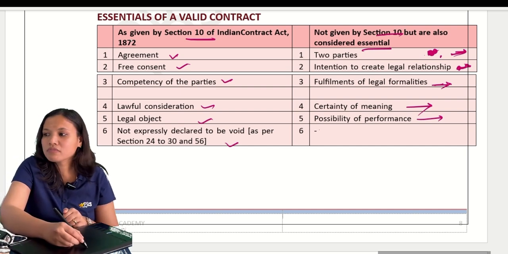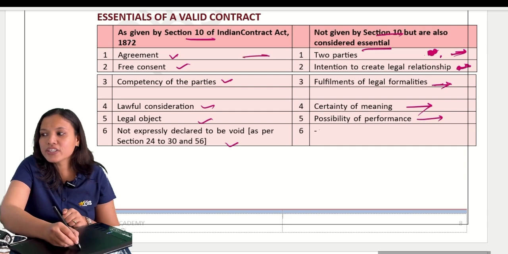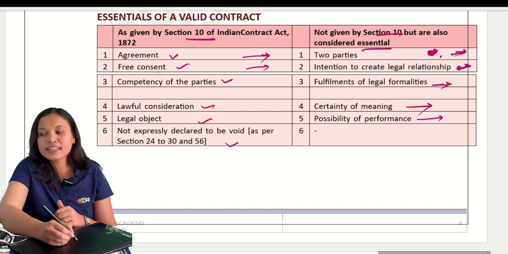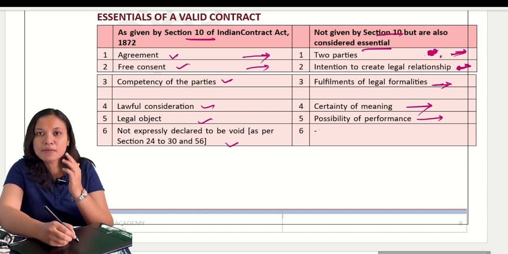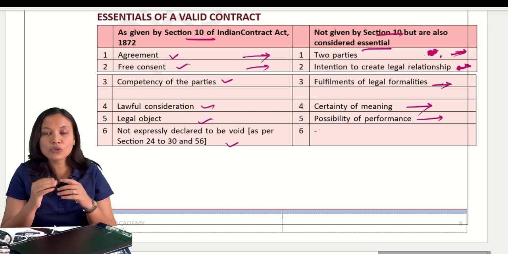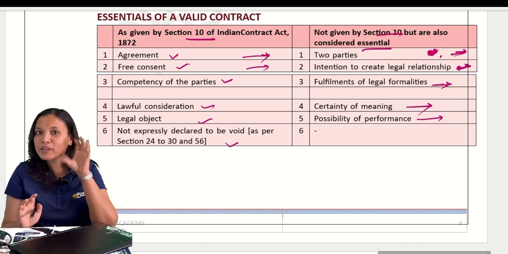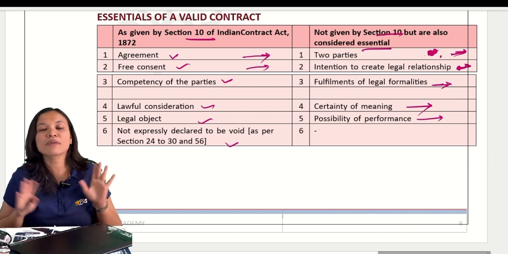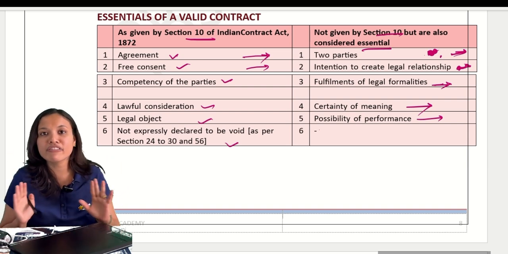Now, according to section 10, agreement, there must be an offer and acceptance. Free consent: understanding the same thing in the same sense without any pressure, no threatening, no influencing. Five things you have to remember: coercion, undue influence, fraud, misrepresentation, and mistake. They must not be there. Only then the consent is said to be free.